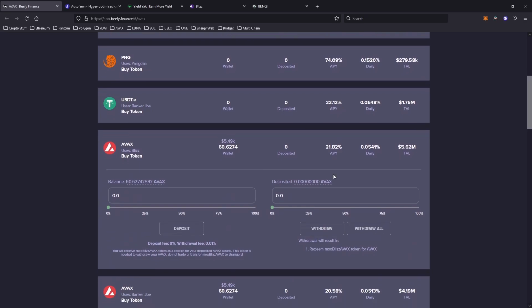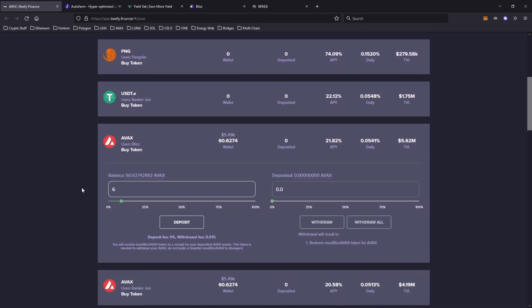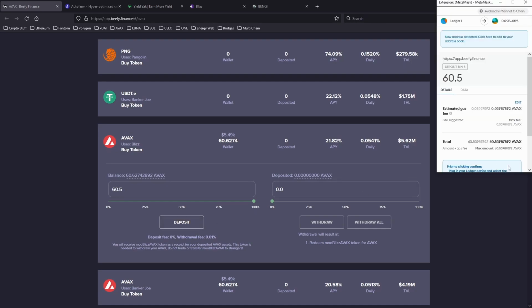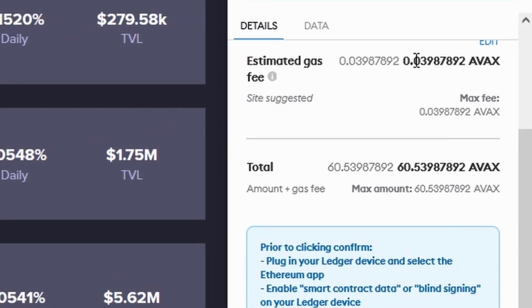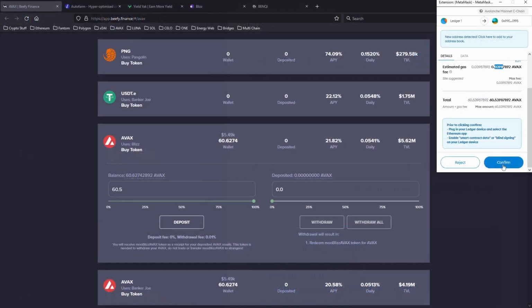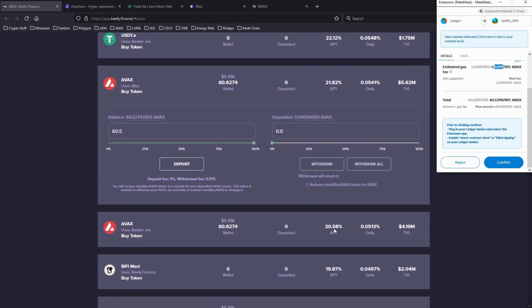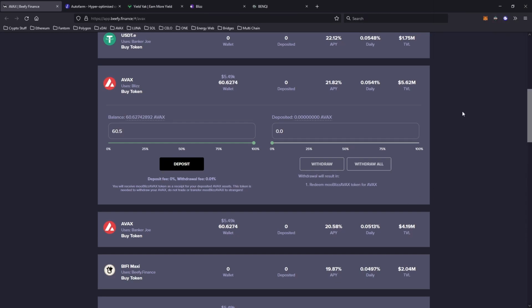So I'm going to click on this. Let's go 60.5 again, go deposit, and scroll down. And as you can see, the fees will really eat away. So you don't want to be doing this every couple of hours. Every day or so is good enough. But as long as they're pretty much the same, so 22, 21, 20%, there's not really any benefit to changing around for just 1 or 2% extra. So let's go confirm, give it a few seconds.